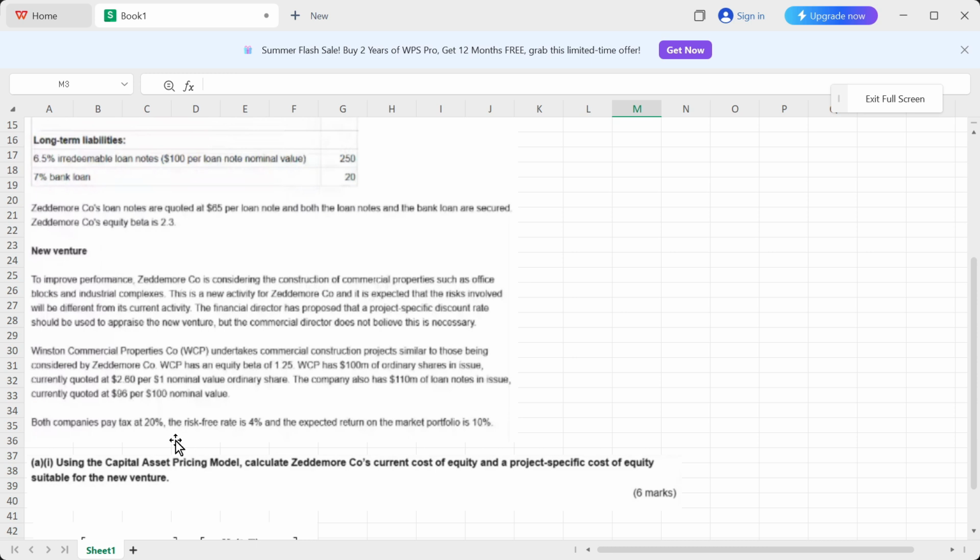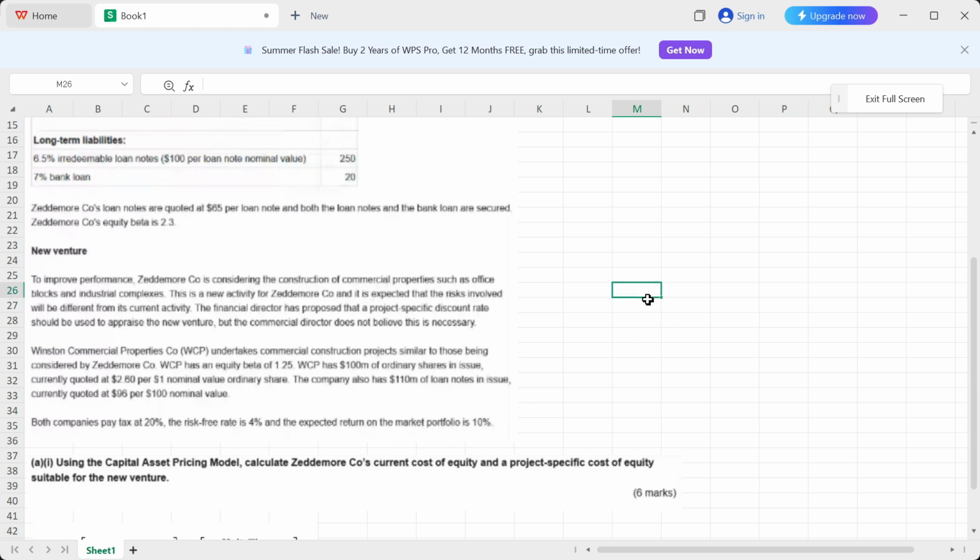Now you guys know that we need all this information to calculate our CAPM, right? To calculate our return through the CAPM method, correct? So remember that the data they have given in the last line is not related to the new venture, okay? It's a general thing. They're saying both companies pay tax at 20%, risk-free rate is 4%, and expected return on the market portfolio is 10%. So it's a general thing, okay?